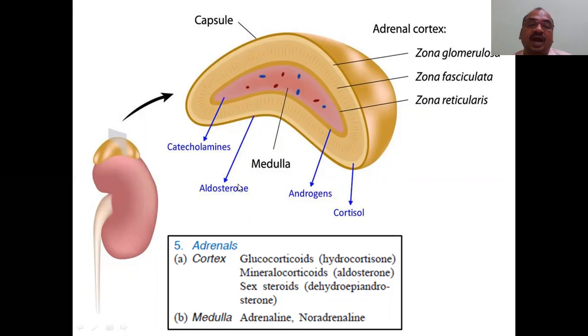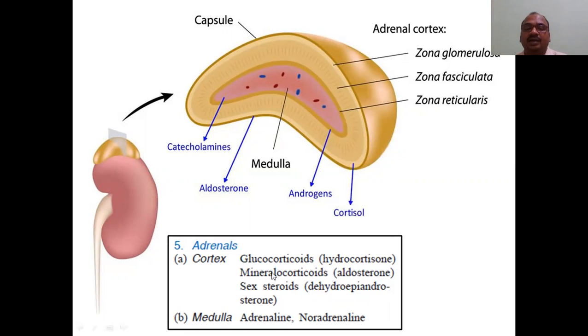Like that you can remember. Aldosterone will act on the kidney, nephron. And this part secretes the androgens, and this part secretes the cortisol. This one, adrenal cortex. See, here I have mentioned adrenals. Cortex will secrete the glucocorticoids, hydrocortisone, and mineralocorticoids, aldosterone. This is also important in examination. Hydrocortisone belongs to glucocorticoids.